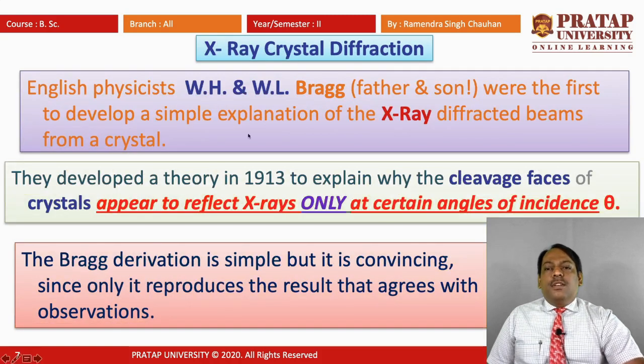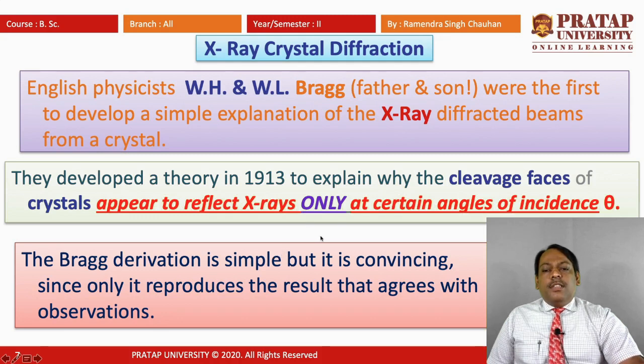It was first observed by W. H. Bragg and W. L. Bragg. This was a father-son duo, and they developed a simple explanation of X-ray diffracted beams from a crystal. They developed a theory in 1913 to explain why the cleavage faces of crystals appear to reflect X-rays only at certain angles of incidence theta.